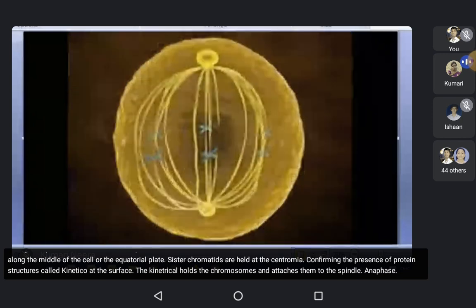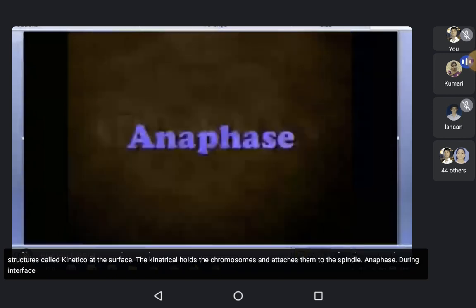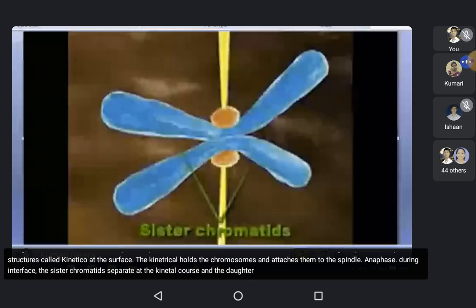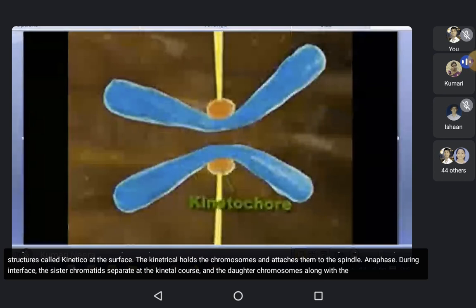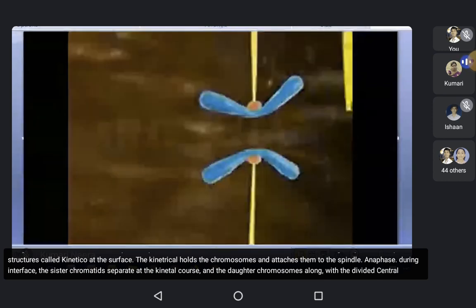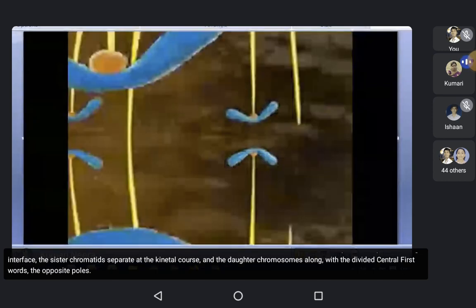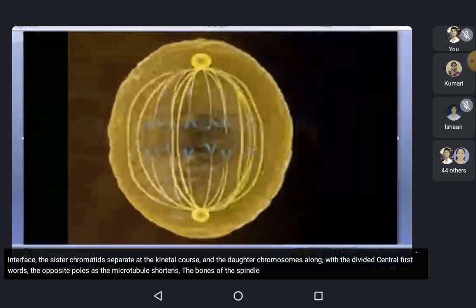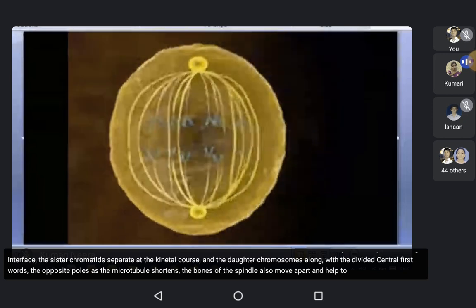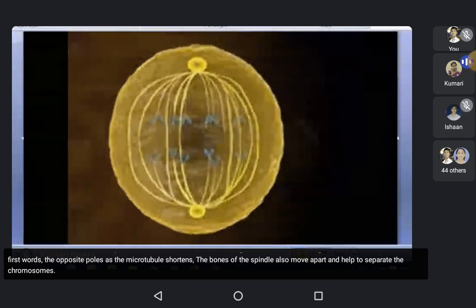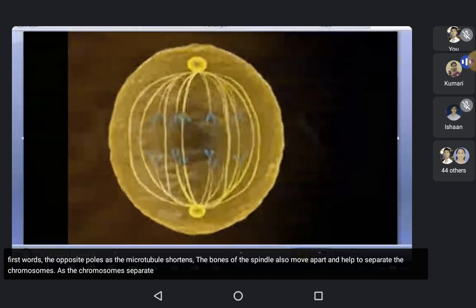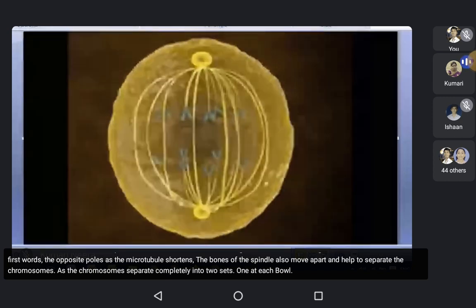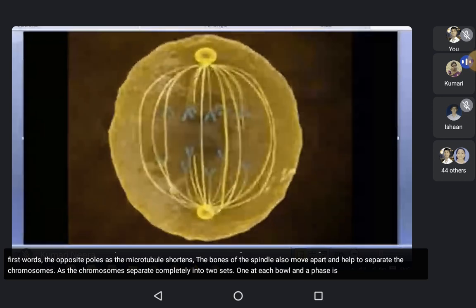Anaphase. During anaphase, the sister chromatids separate at the kinetochores, and the daughter chromosomes, along with the divided centromere, move towards the opposite poles as the microtubule shortens. The poles of the spindle also move apart and help to separate the chromosomes. As the chromosomes separate completely into two sets, one at each pole, anaphase is considered complete.